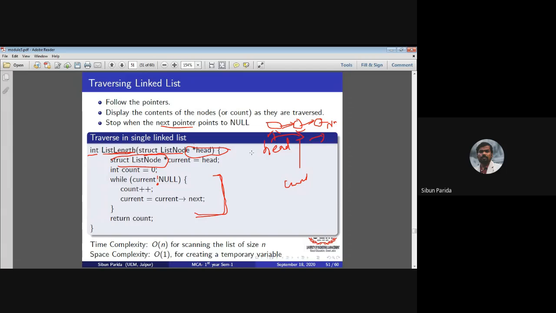We have to measure in, as we have already discussed in the complexity class, we have to conceptualize everything in terms of n. So yes, if n nodes are there, how long will it take to execute this loop? Sir, n times. So that's why the time complexity is order of n. Understood? Yes, sir.